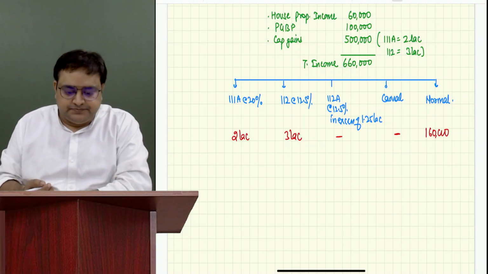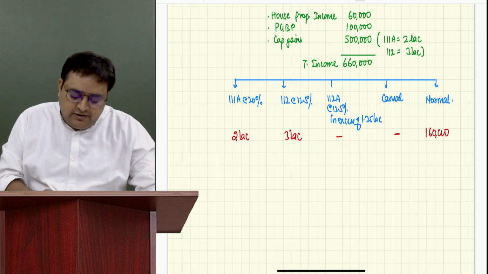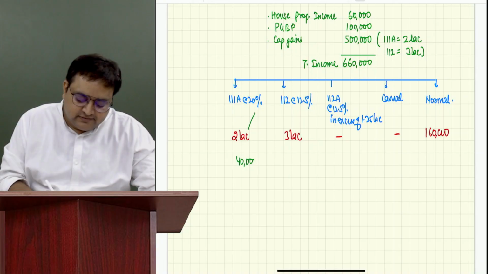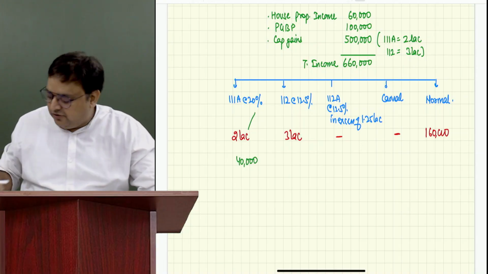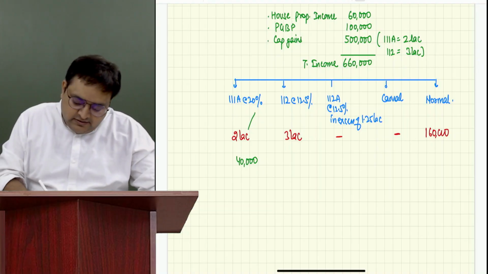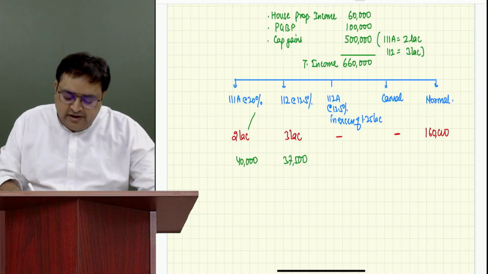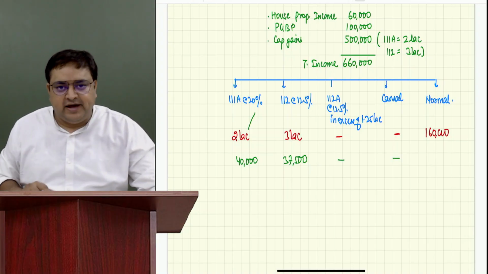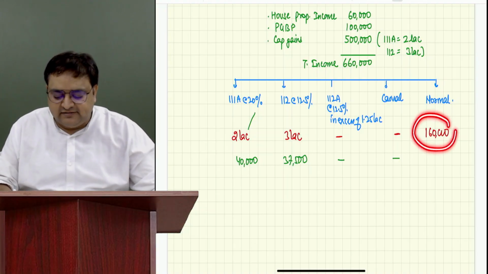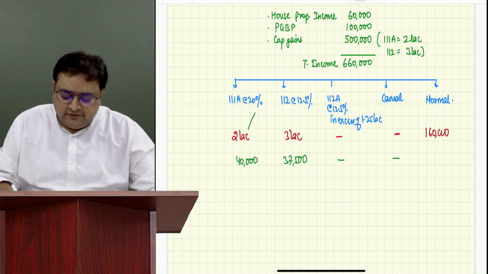Now what you will do? Don't write it, guys, because I will be rectifying it. You will say, sir, on 2 lakh at 20%, 40,000 rupees is the tax. On 3 lakh at 12.5%, 37,500 is the tax. 112A we don't have. Casual income we don't have. And on normal income, since it is not more than 4 lakh, it is coming in the first level, so the tax is 0 over here.